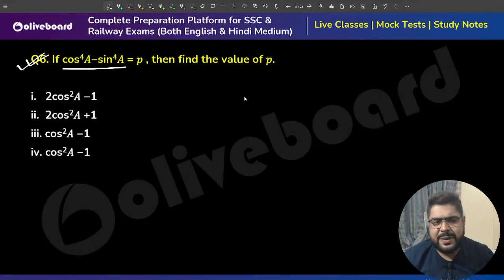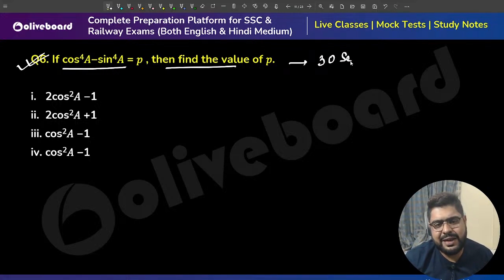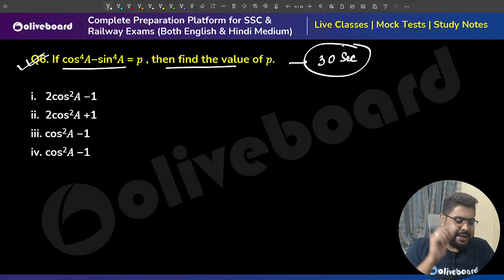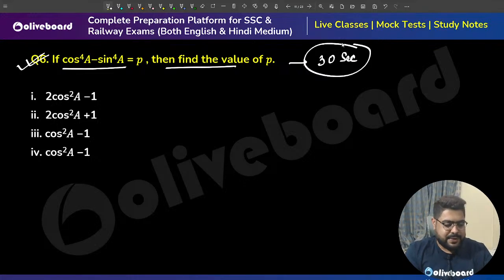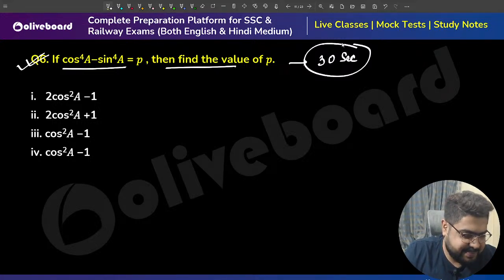Simple question, this one. I'm giving you guys 30 seconds to solve. Everybody, take your time, quickly solve. This was a good question, definitely. Very, very good question this was. No question about it.